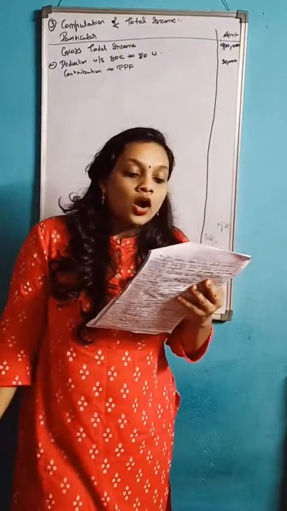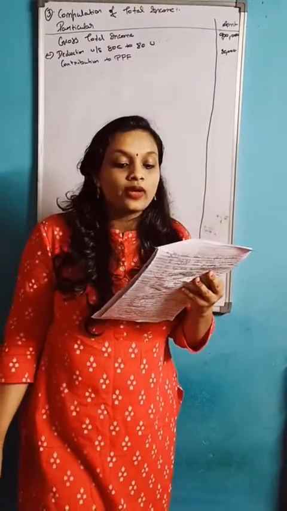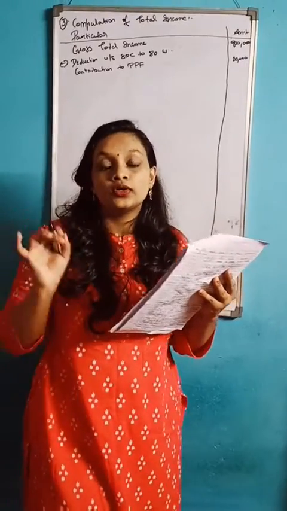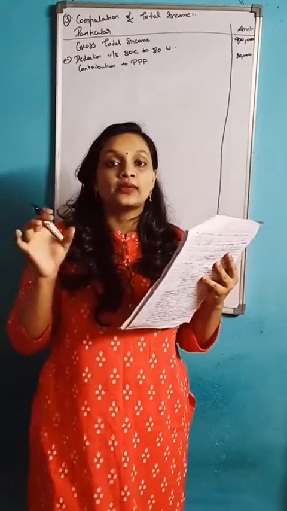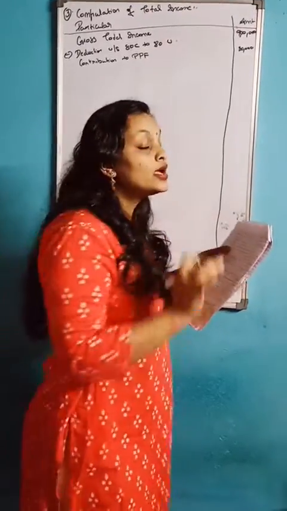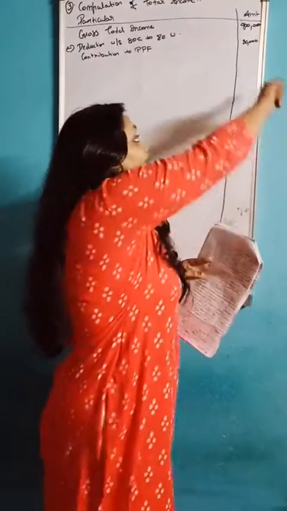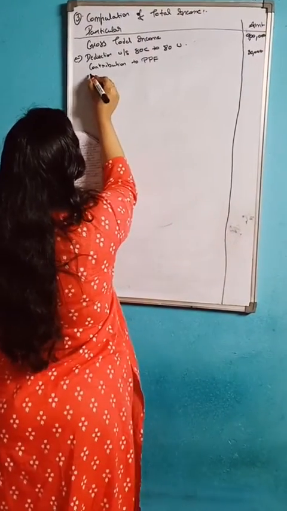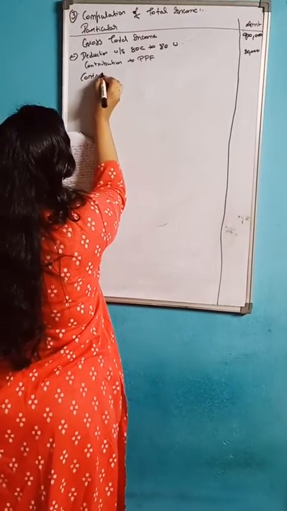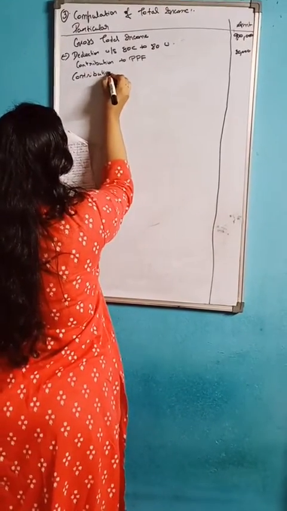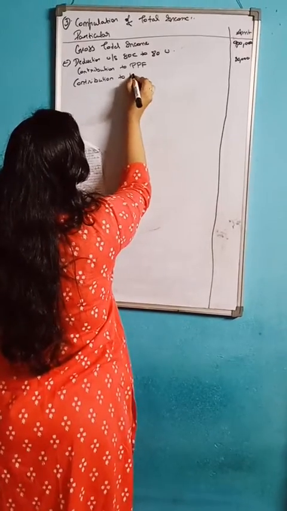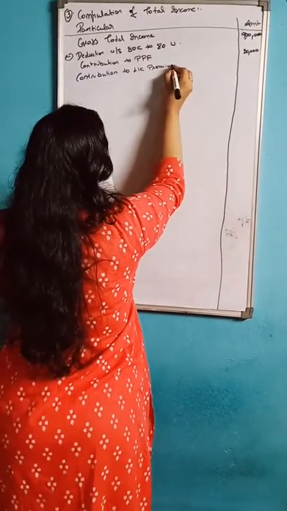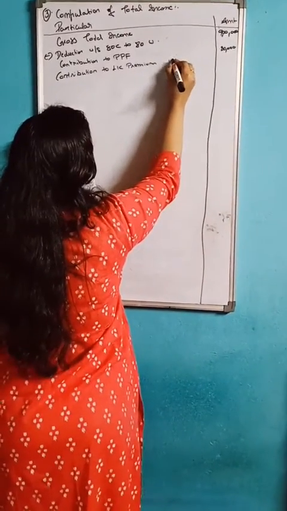Next one is contribution to annuity plan of LIC premium, rupees 15,000. You should see the maximum limit. The maximum limit is 1,50,000. Whichever is less, you should write in the amount column. So contribution to LIC premium is 15,000.